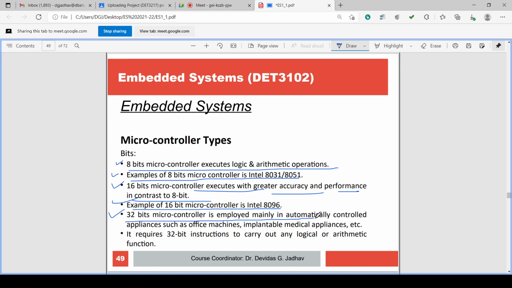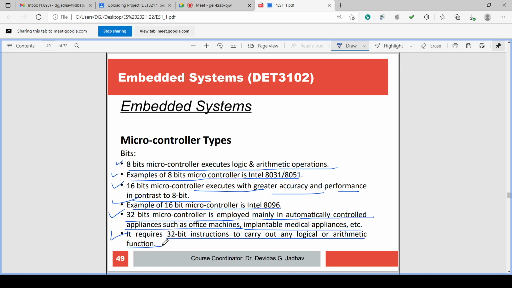The 32-bit microcontroller is employed mainly in automatically controlled applications such as office machines, implantable medical appliances, etc. It requires 32-bit instructions to carry out any logical or arithmetic function.